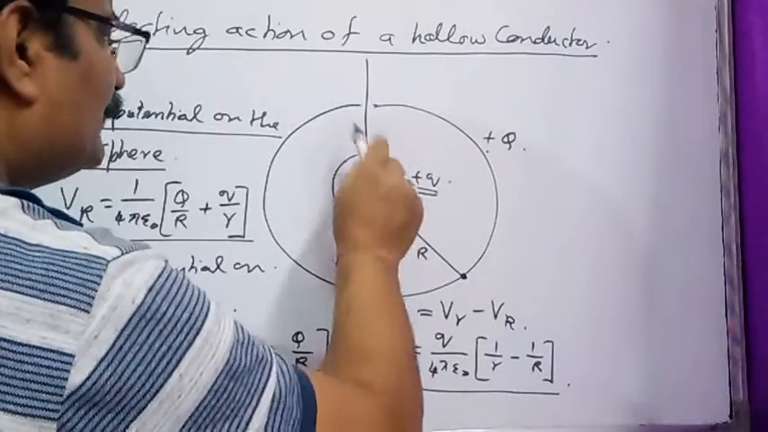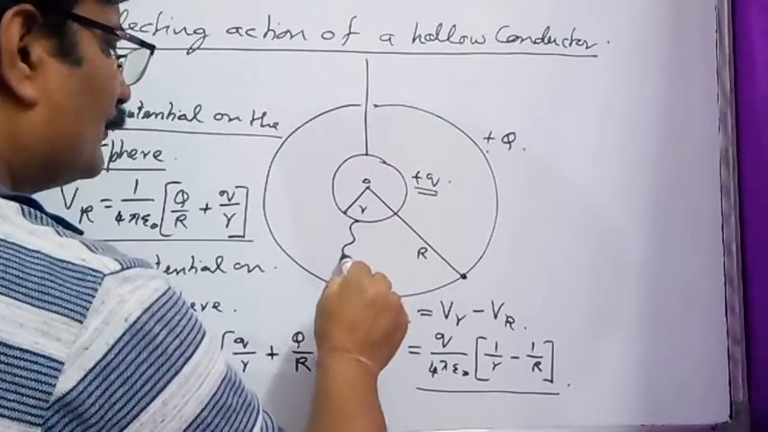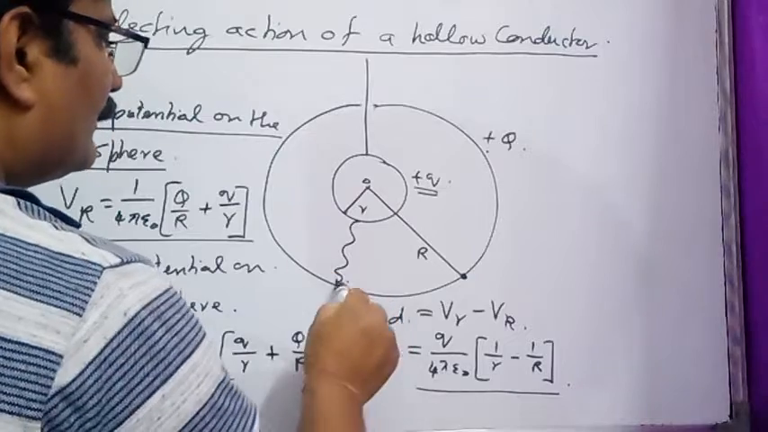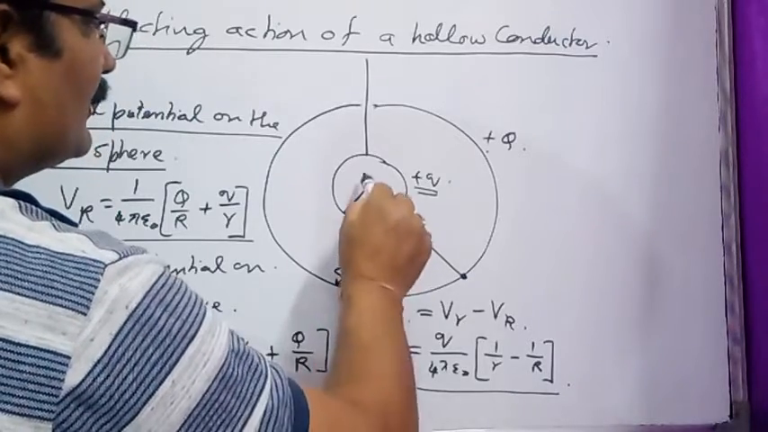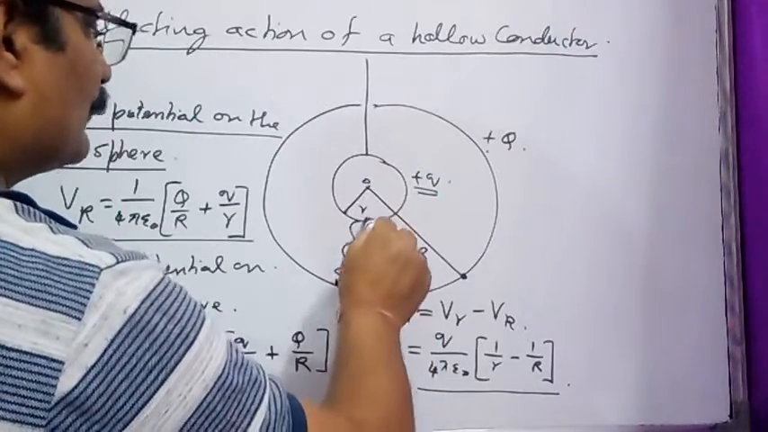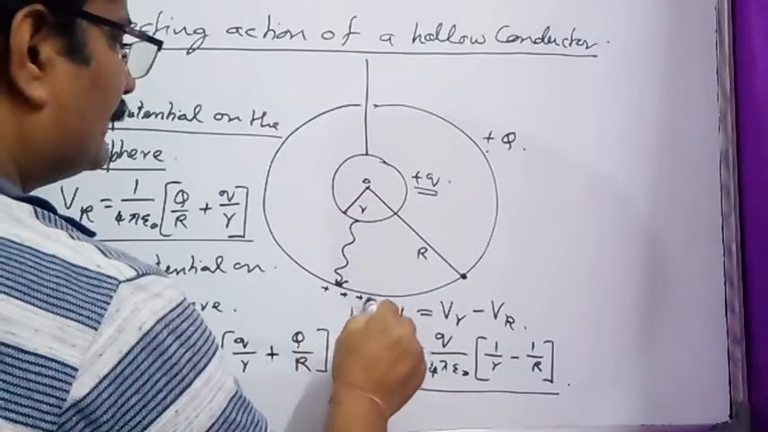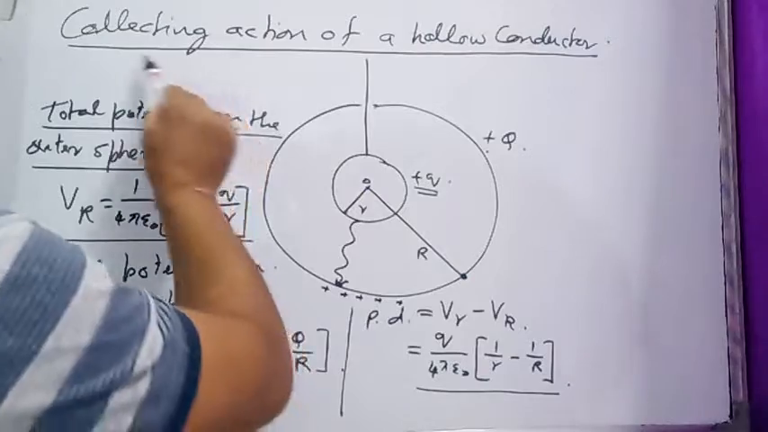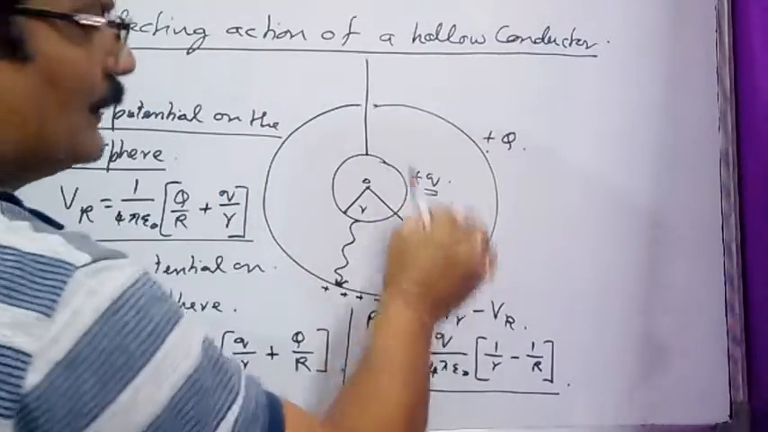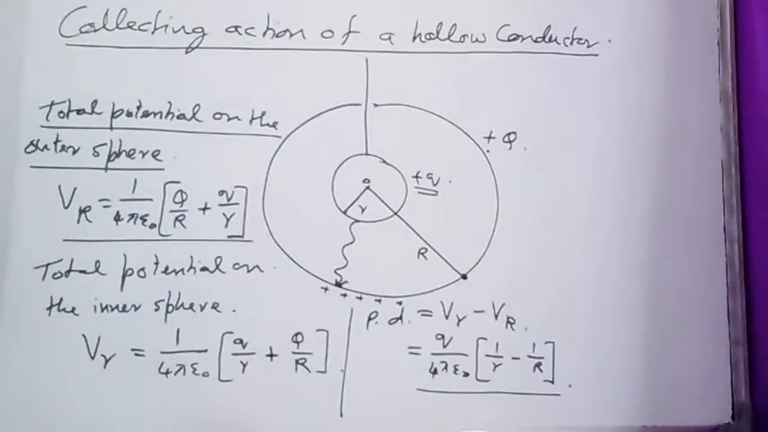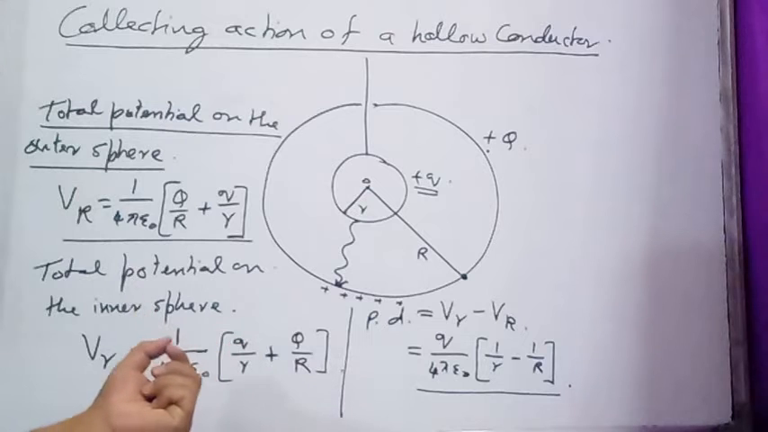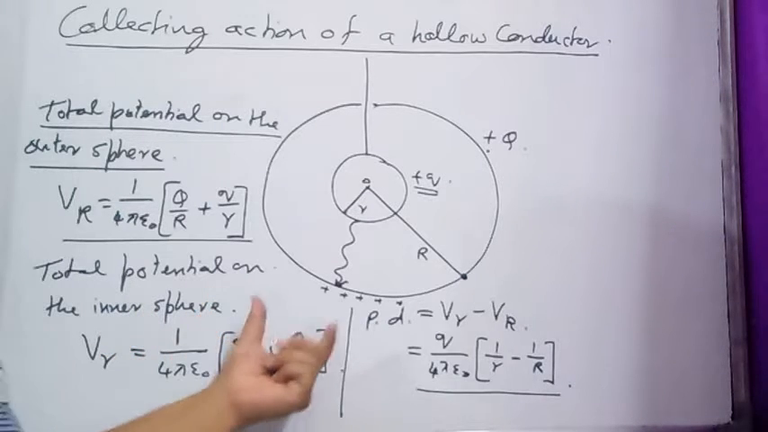In this condition, if two spheres are connected through a conducting wire, whatever charge is there on the surface of a smaller sphere, that is going to flow to the surface of the larger sphere. This is called collecting action of a hollow conductor, and this concept is used in designing of Van de Graaff generator.